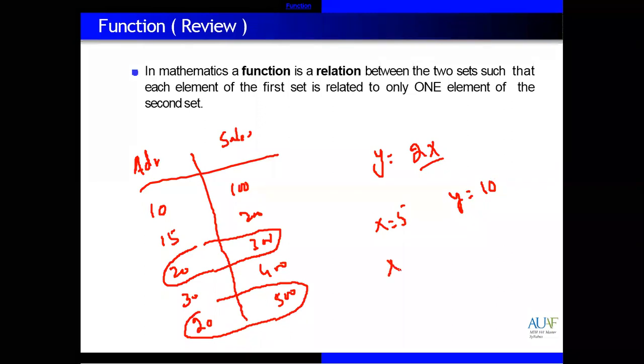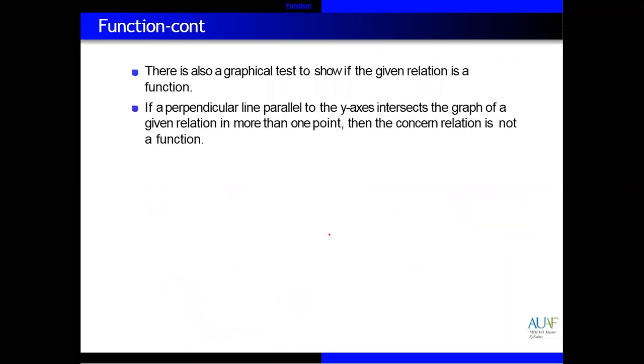If you give the same x equal to 5 and this gives you something like 15, this is not possible because 2 multiplied by 5 equals 10, not 15. So this means that this is not a function. When there is repetition, it is not possible. This was the sales and advertisement repetition from the previous lecture.